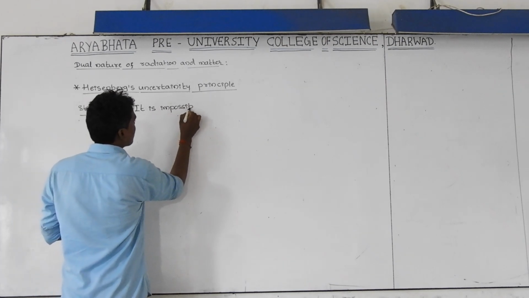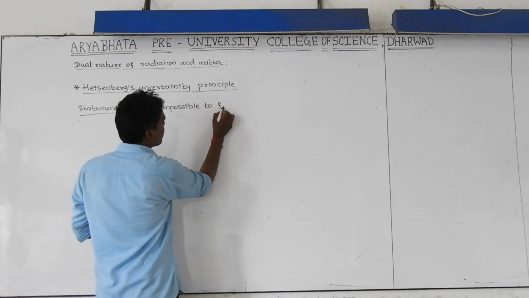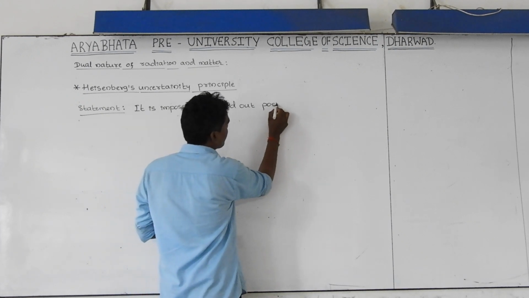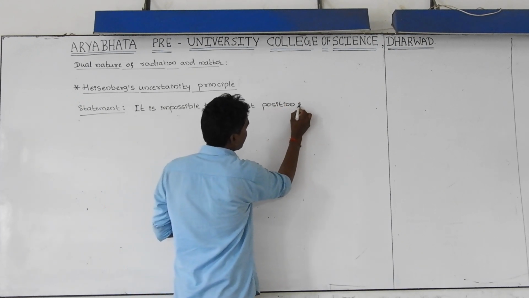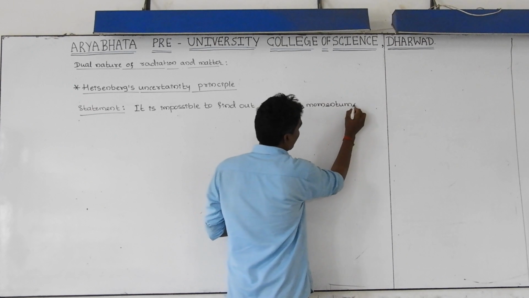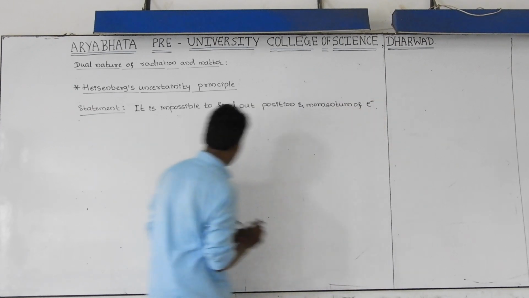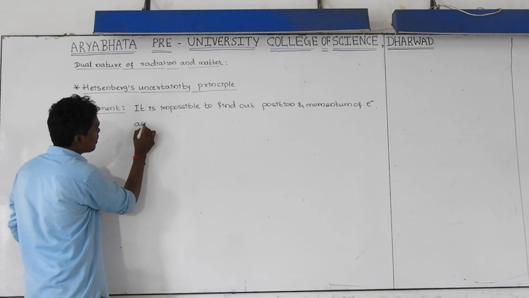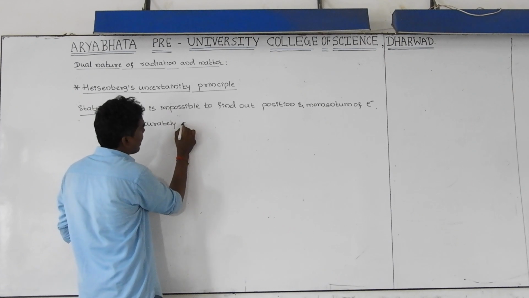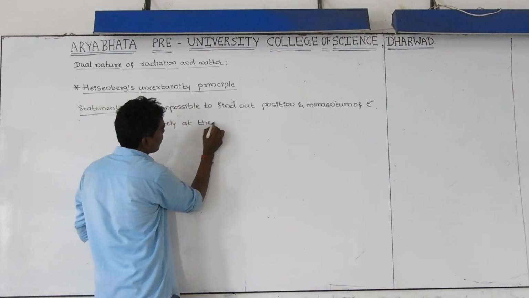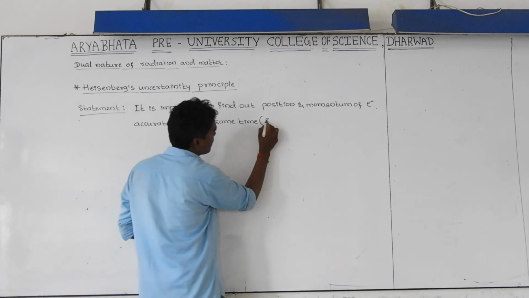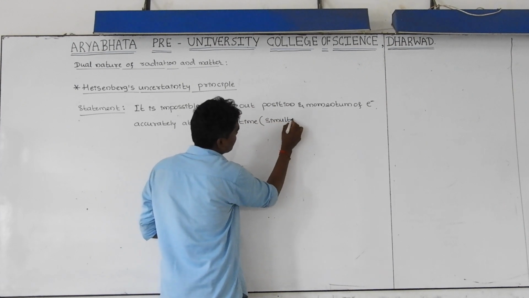It is impossible to find out position and momentum of an electron accurately at the same time. Same time means you use the word simultaneously. Simultaneously means at the same time.